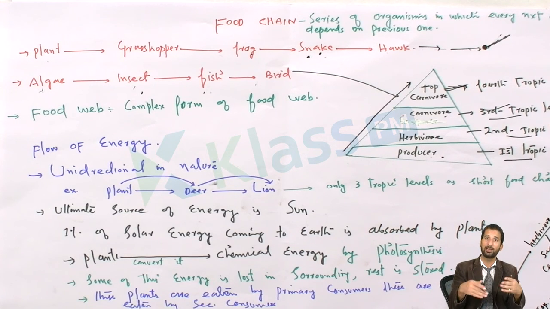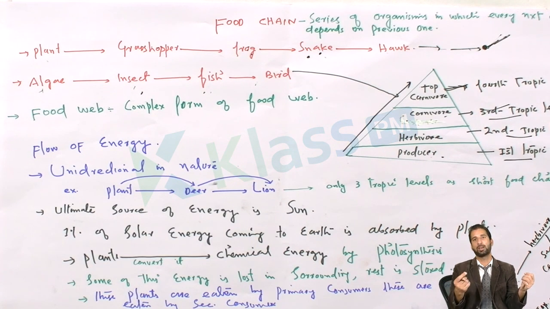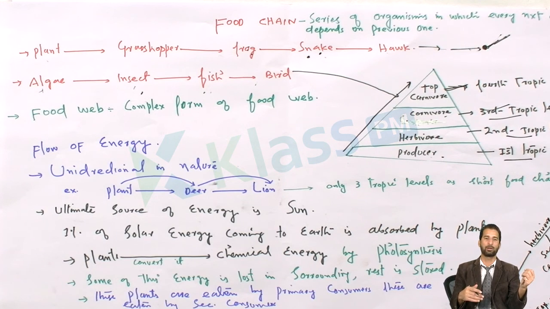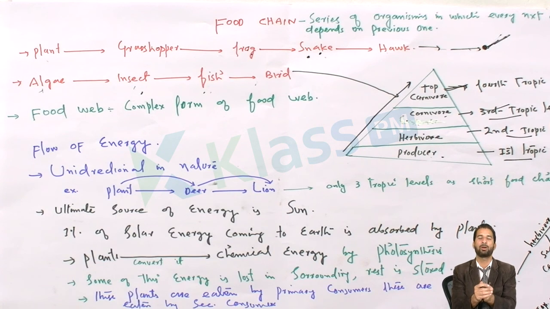But the snake is not the only tertiary consumer. There are some other organisms which act as tertiary consumers and can eat the frog as well. So literally there is a web of food in which one organism can be eaten by one or more than one organism in the successive trophic level. So this is about the food web. In the next video we will discuss some aspects of what a pyramid is, the shape of the pyramid, and the different types of pyramid.